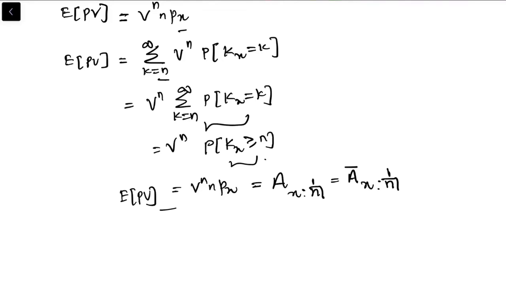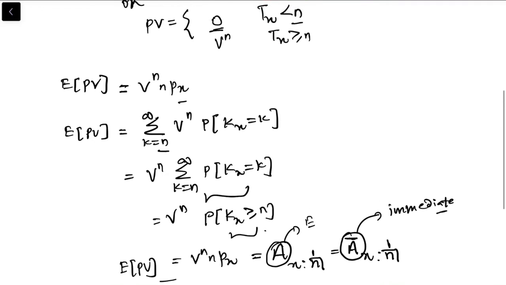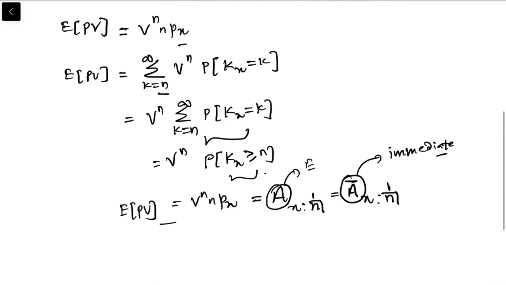If you remember, this bar is used in the immediate case, when death occurs and the payment is made immediately. Without the bar, the notation is used for the end of year of death. But in this assurance, we do not have immediate or end of year, so we can use both of these notations.